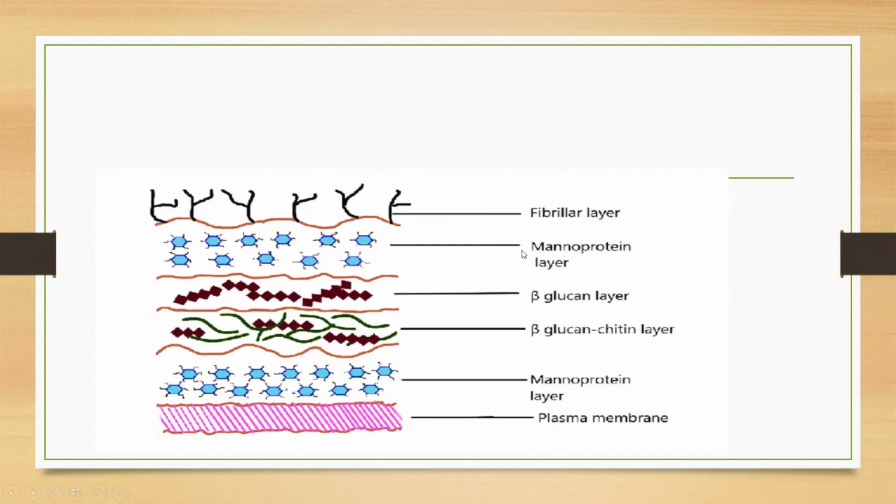Look at here, this is called manoprotein layer. This is fibrillar layer. Okay, this is called fibrillar layer. This is manoprotein layer. Next one, beta glucan layer. Next, beta glucan chitin layer. Next one, manoprotein layer. Last one, plasma membrane.